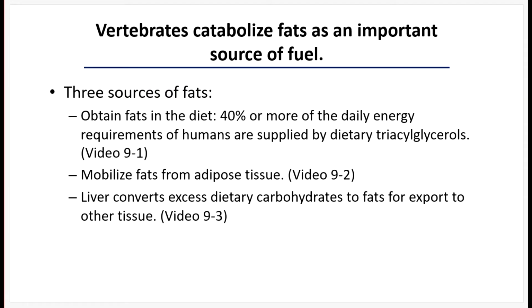There are three sources of fat in a vertebrate diet, or in a vertebrate organism. You can obtain fats in the diet, and 40% or more of the daily energy requirements of humans are supplied by dietary fat. And so I'm going to talk a little bit about how dietary fat is processed by our bodies. You can also have an endogenous source of fat where you're mobilizing fat from stored adipose tissue. I'll talk about that in video 9-2.